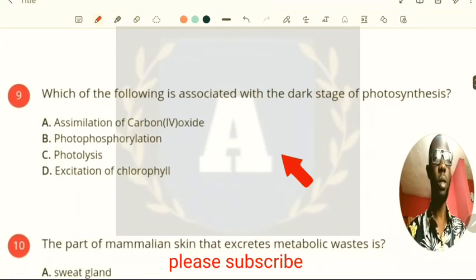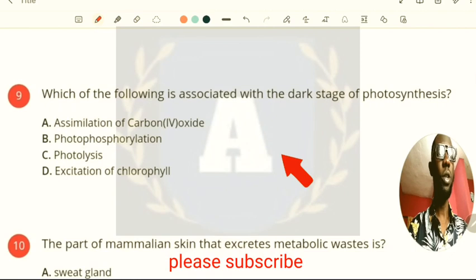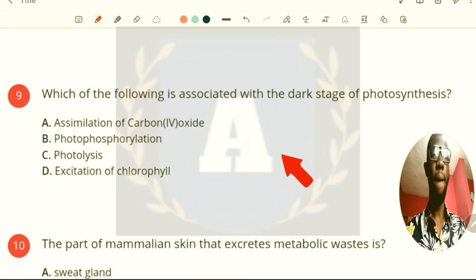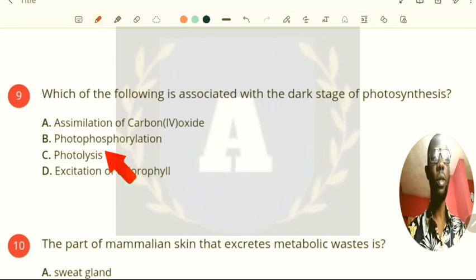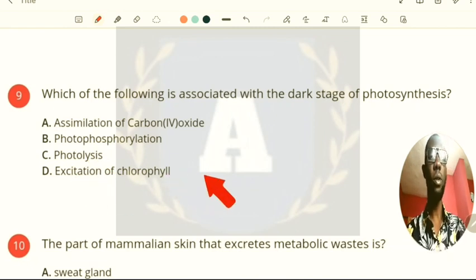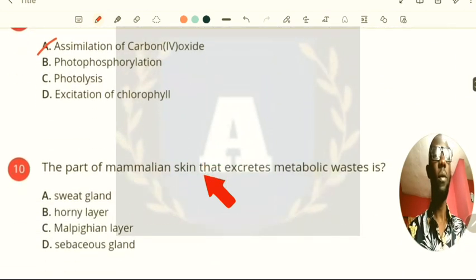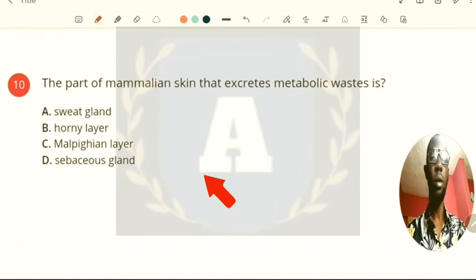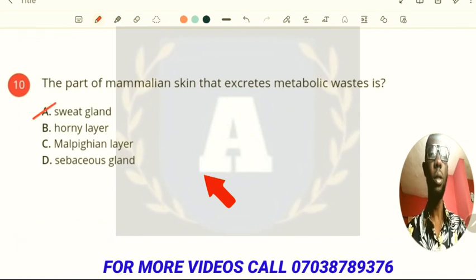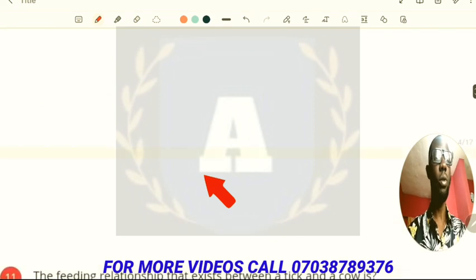Now the next question here says which of the following is associated with the dark stage of photosynthesis? Okay, so we have photophosphorylation, assimilation of carbon dioxide, photolysis, excitation of chlorophyll. Okay, now the dark stage occurs in the stroma, and that answer there is the assimilation of carbon dioxide. Now the part of mammalian skin that secretes metabolic waste is the sweat gland. Okay, that secretes sweat, and sweat is a waste product.